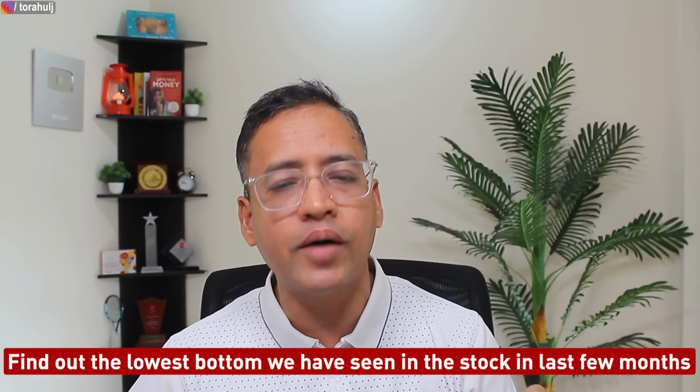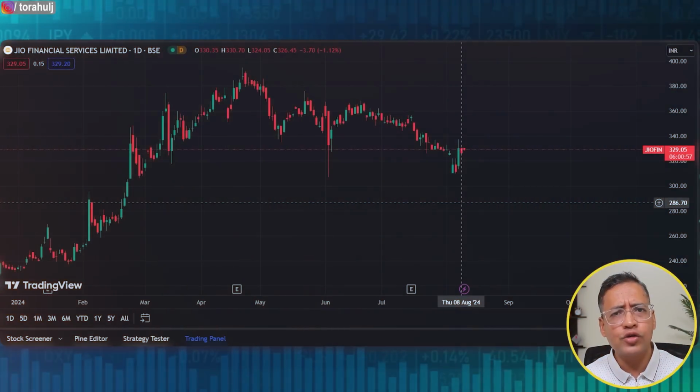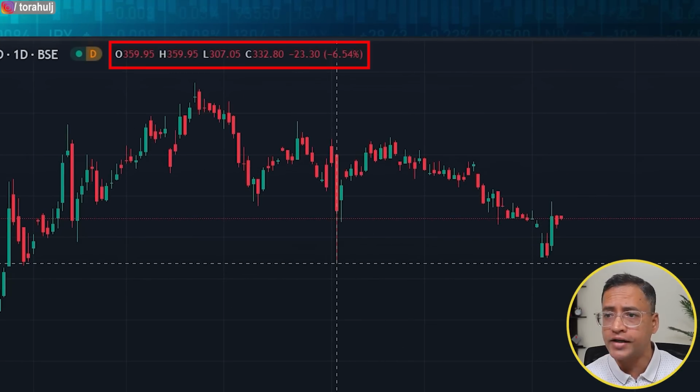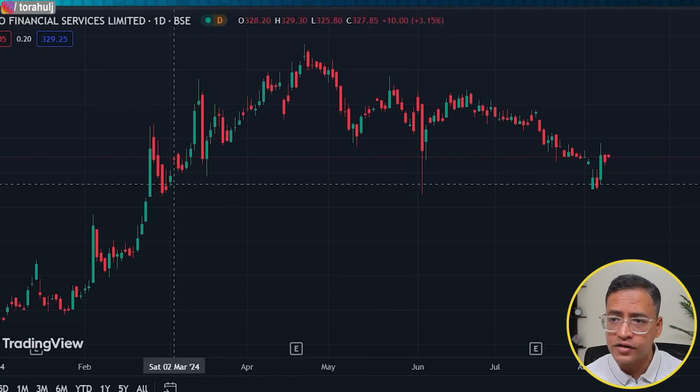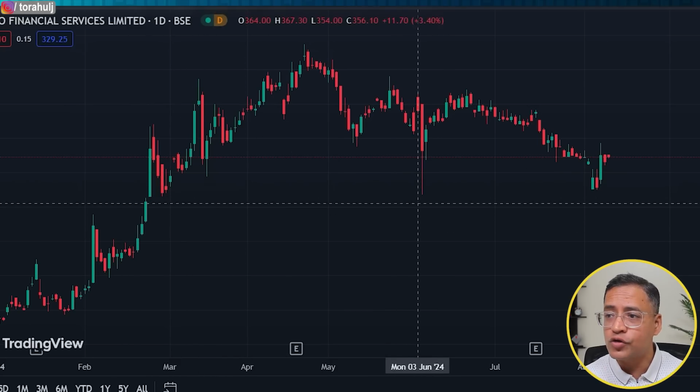Now let me delete it and come back to the risk side of it, and for this what we need to do is find out the lowest bottom that we have seen in the stock in the last few months. Here we really need to use our judgment because I can see that the stock made a bottom here on the 4th of June crash. The stock also made bottoms somewhere here, here, and here at various points, but the point is that you see the 4th of June crash window here.